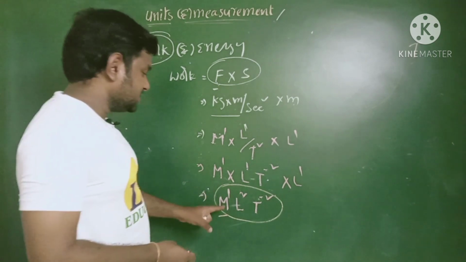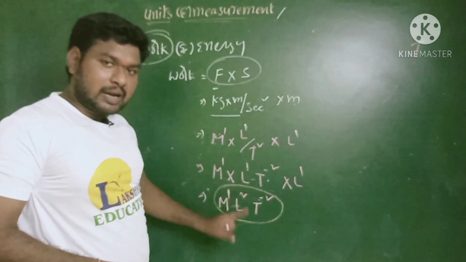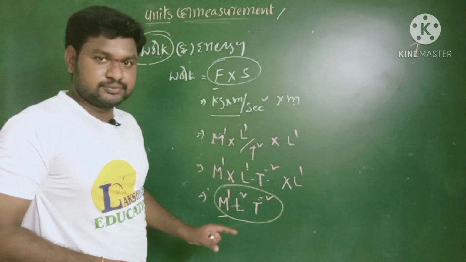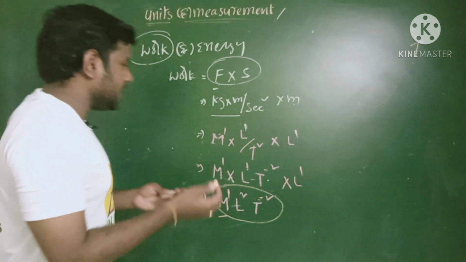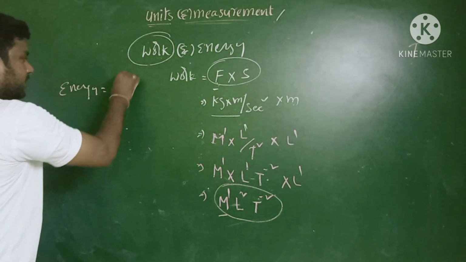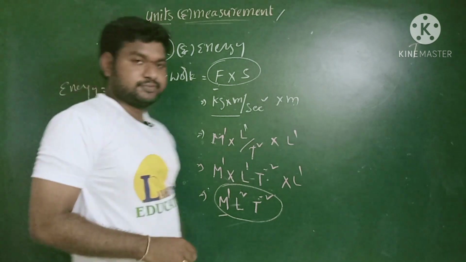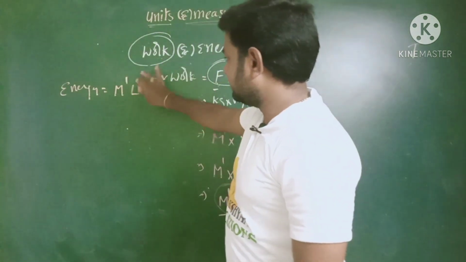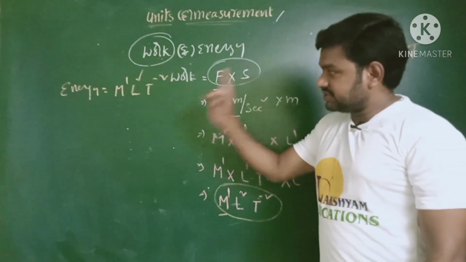Right? That means the dimension formula for the work is M power 1, L power 2, T power minus 2. Then what is the dimensional formula for the energy? Same. That means energy is equal to M power 1, L power 2, T power minus 2. Once again I am repeating, the dimensional formula we have for the work is same we have for the energy.